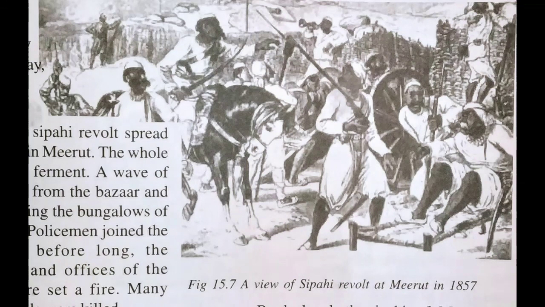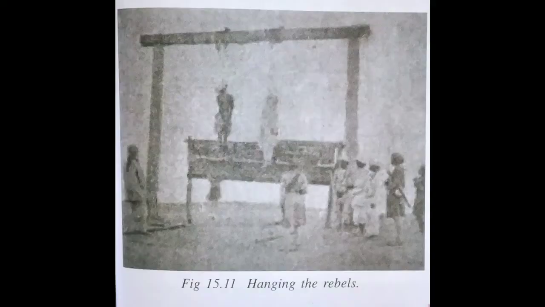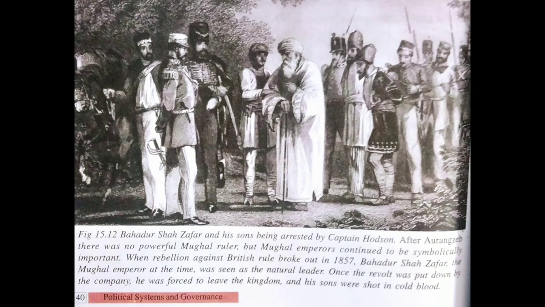Look at the figure. It shows a view of the Sipahi revolt at Meerut in 1857. Look at one more figure. It shows the hanging of rebels at the time of the 1857 revolt. Bahadur Shah Zafar and his son being arrested by Captain Hodson.